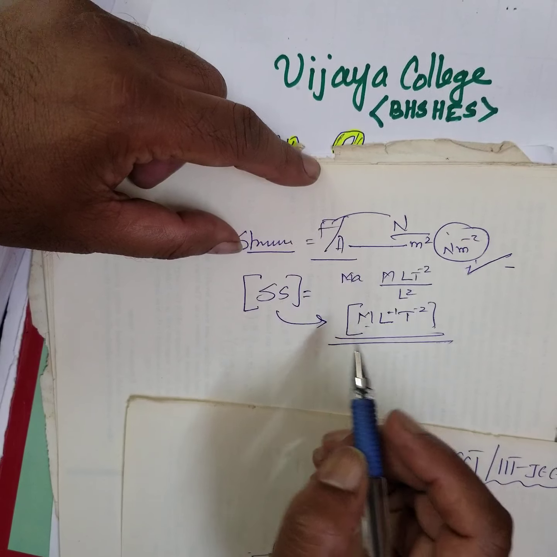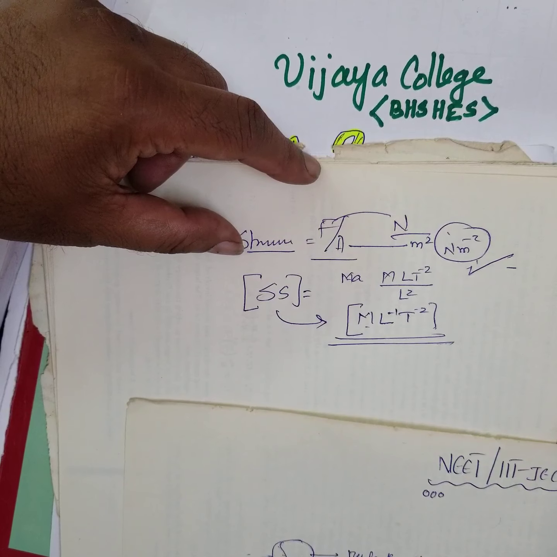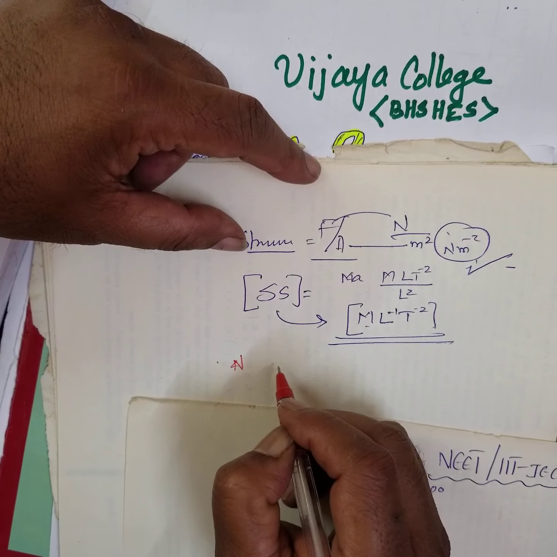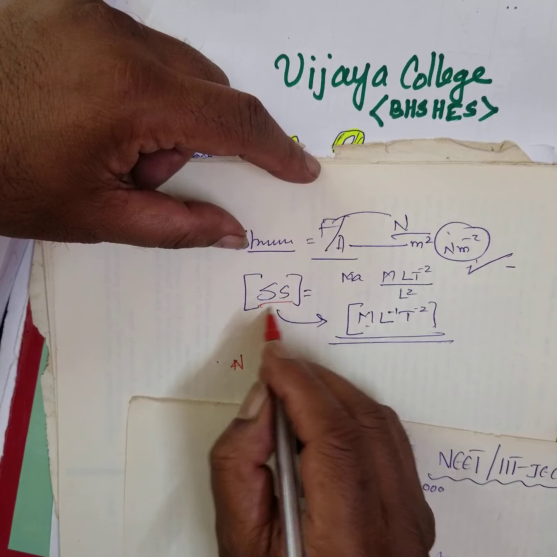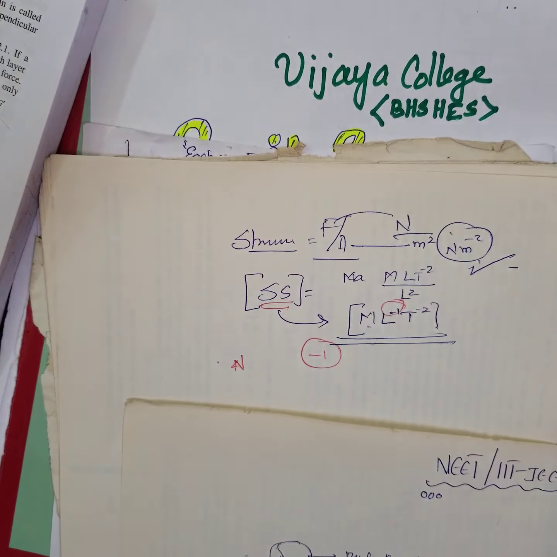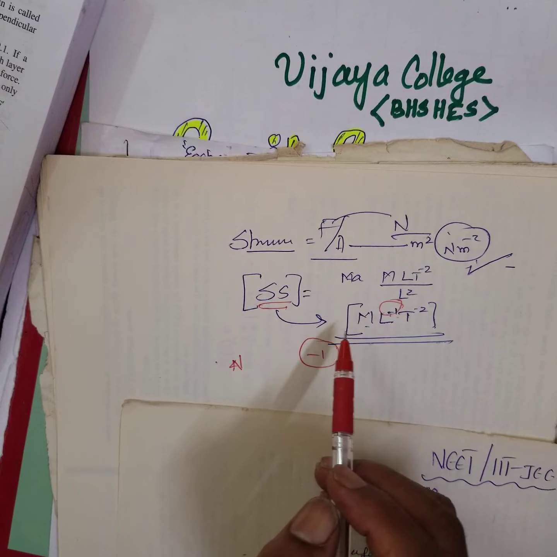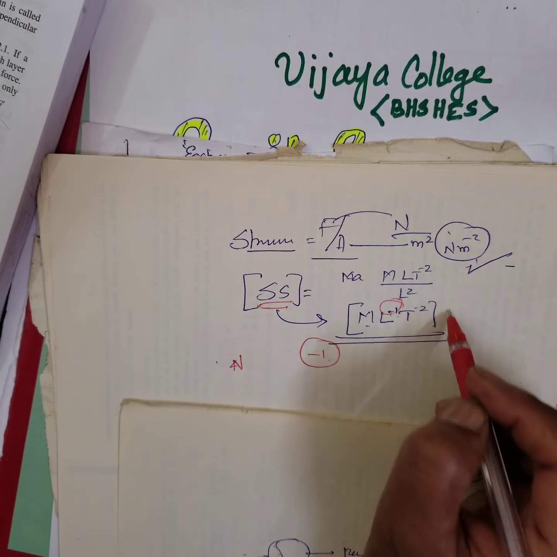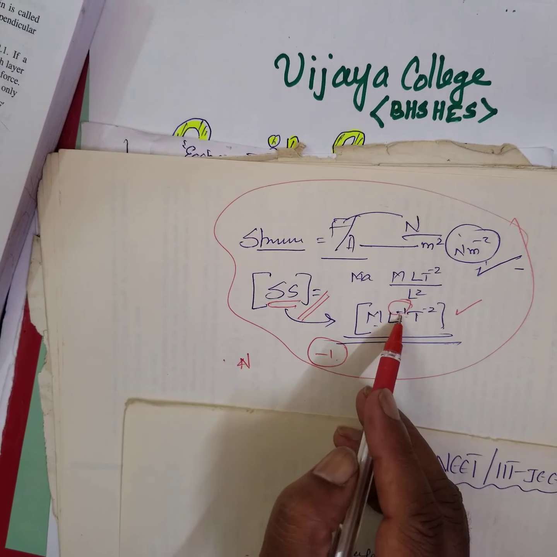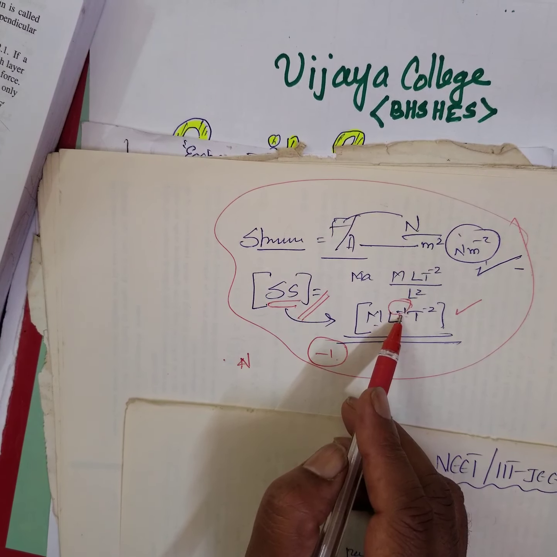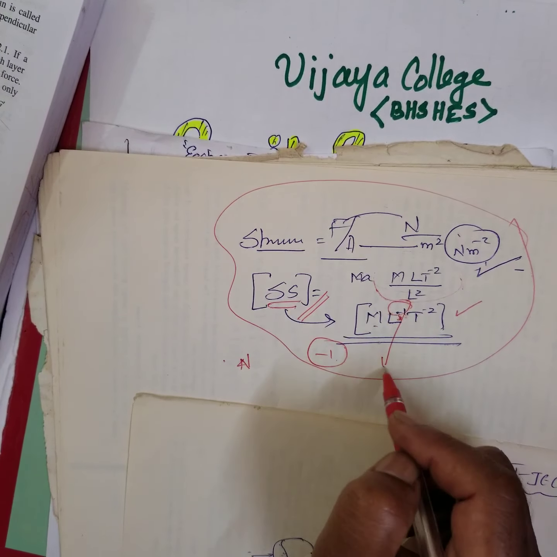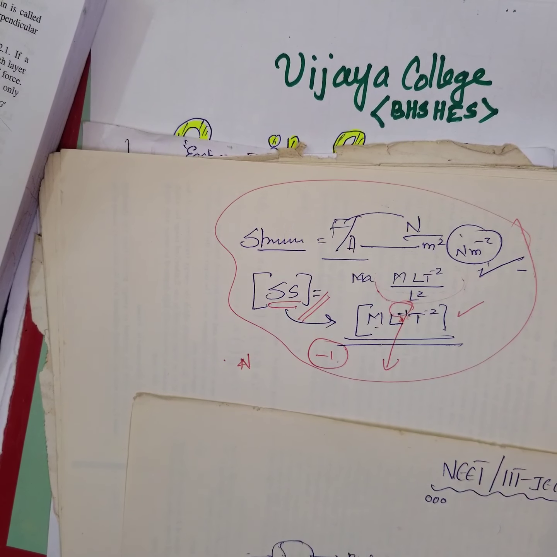Now, the dimensional formula. For most exams they will ask you this. NEET asked one question, and IIT JAM also asked: what is the dimension of length in stress? It is -1. They ask you indirectly. In order to know this, you must know the dimensional formula and what stress is. For all state boards they directly ask the dimensional formula, but this is the fourth level; higher levels will ask indirectly.